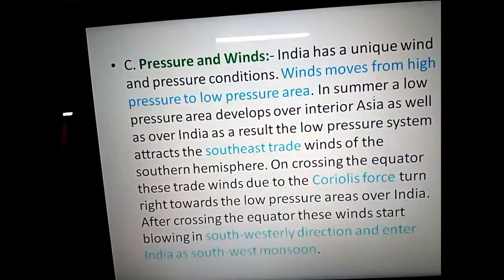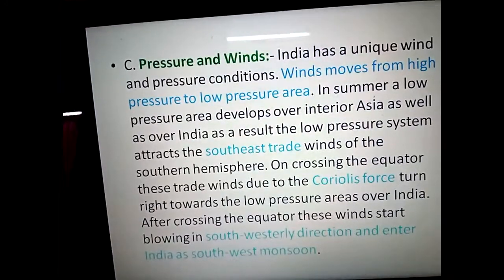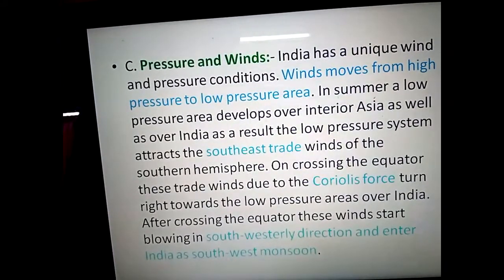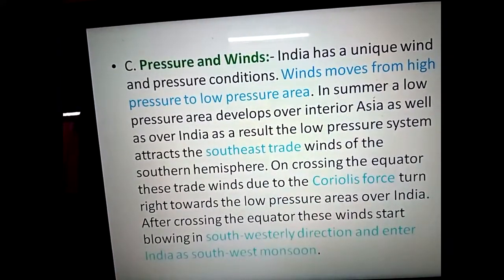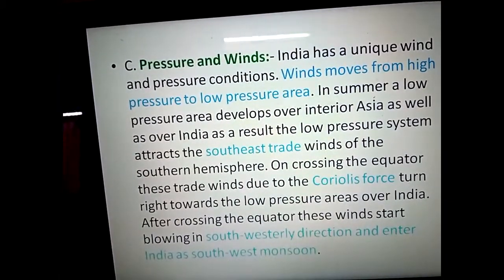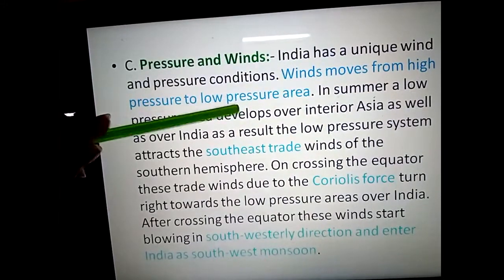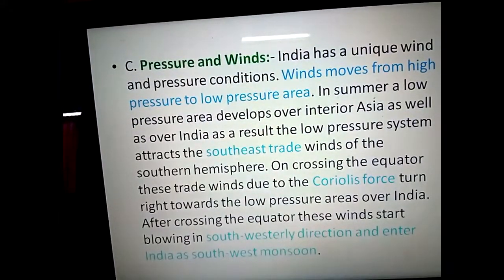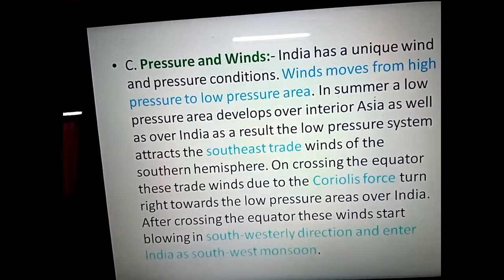High pressure zone means where there is less temperature, less sunlight. So the area is full of wind or air. That area will be known as high pressure zone. Low pressure zone means what? The area where we have high temperature as well as high sunlight.